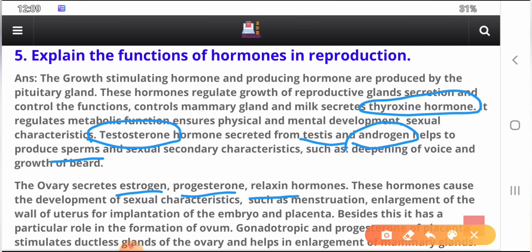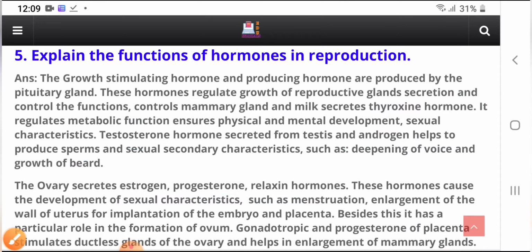These hormones cause the development of sexual characteristics such as menstruation, enlargement of the wall of the uterus for implantation of the embryo and placenta. Besides this, it has a particular role in the formation of ovum.